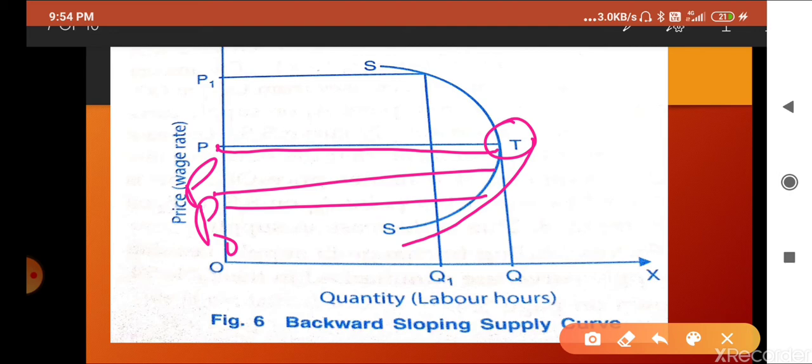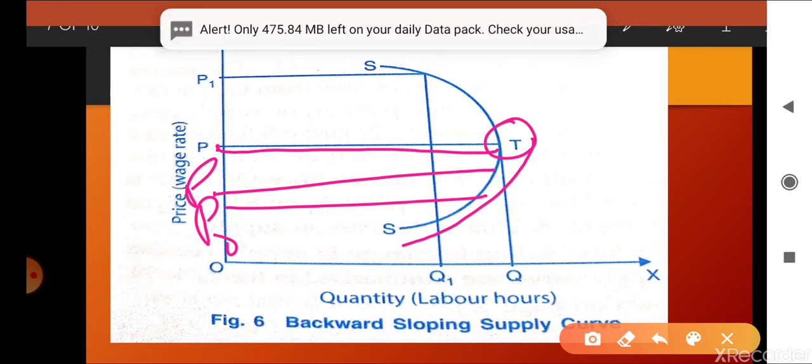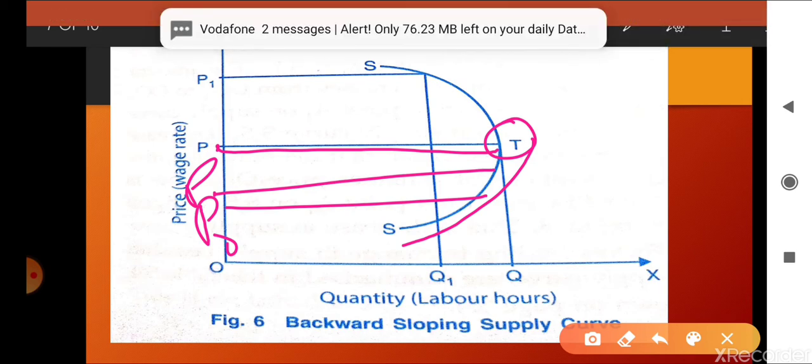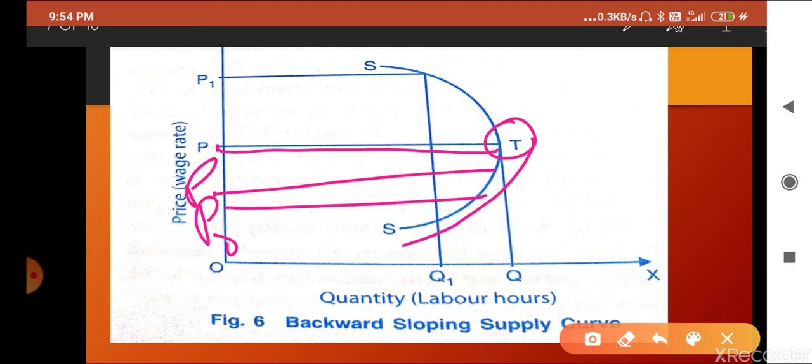But whenever the salary or wage rate becomes high, what will happen? Here we can see that the worker wants to reduce the working hours. So after this limit, workers want to decrease the working hours. This is known as the backward supply curve. According to the law of supply it should increase, but according to this concept, as the salary becomes high, they want fewer working hours in place of more working hours.